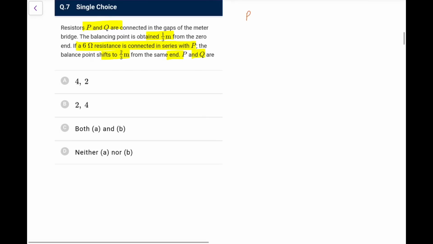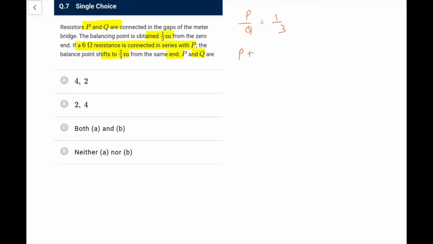So first of all, the balance point is 1 by 3, that means P by Q is equal to 1 by 2. In the second case, P plus 6 by Q, the balance point shifts to 2 by 3, so it would be 2 by 3 divided by 1 by 3. So here it was 1 by 2, here it will be 2 by 1.